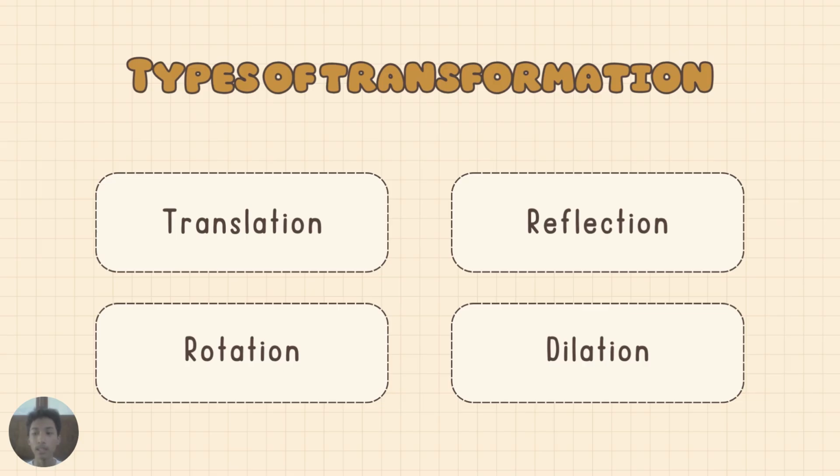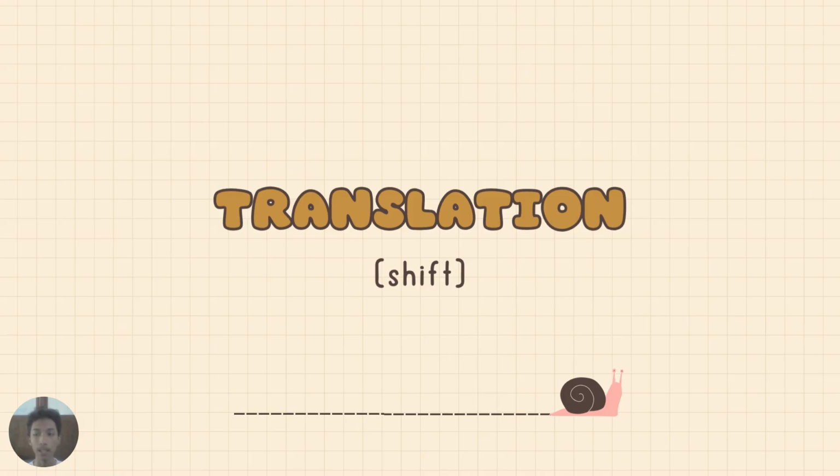There are four main types of geometric transformation: translation, which shifts an object; reflection, which flips an object; rotation, which turns an object; and dilation, which resizes an object. But in this presentation, we will focus on translation and rotation because these transformations preserve the shape and size of objects. Let us begin with translation.